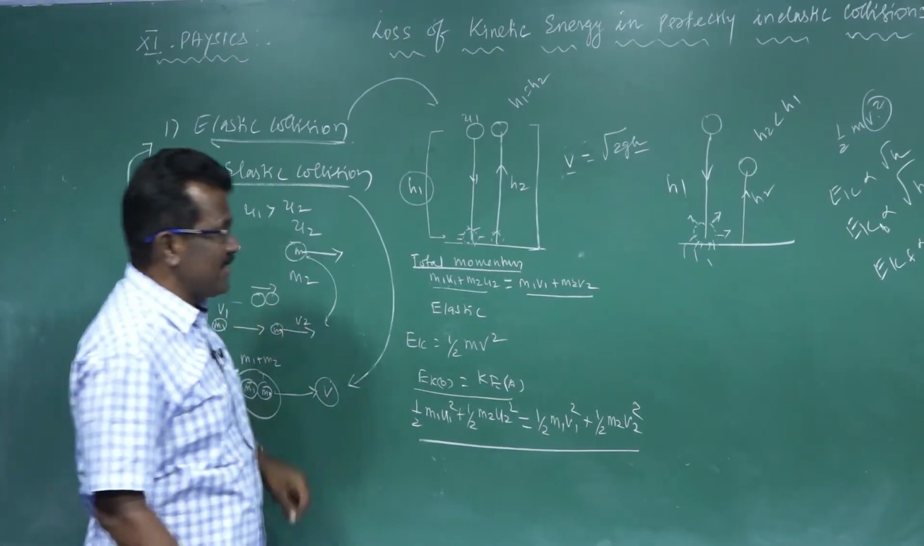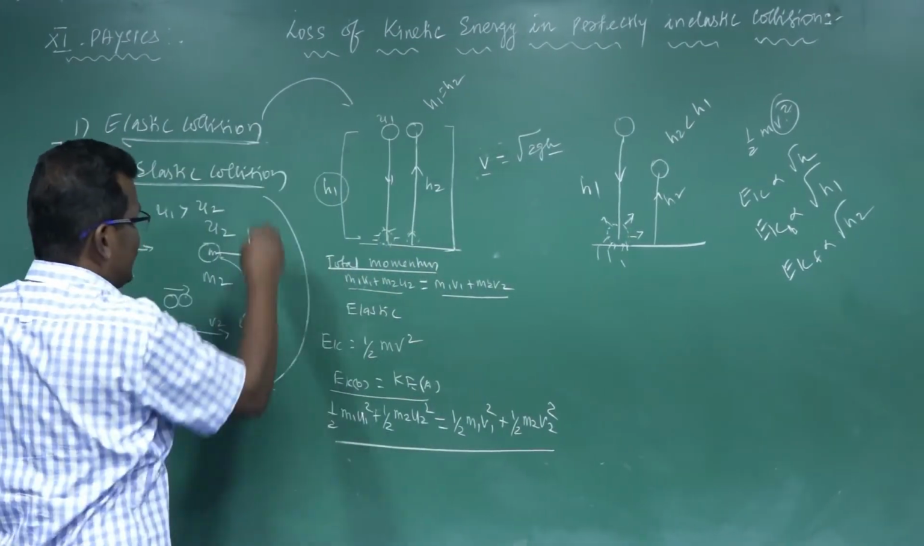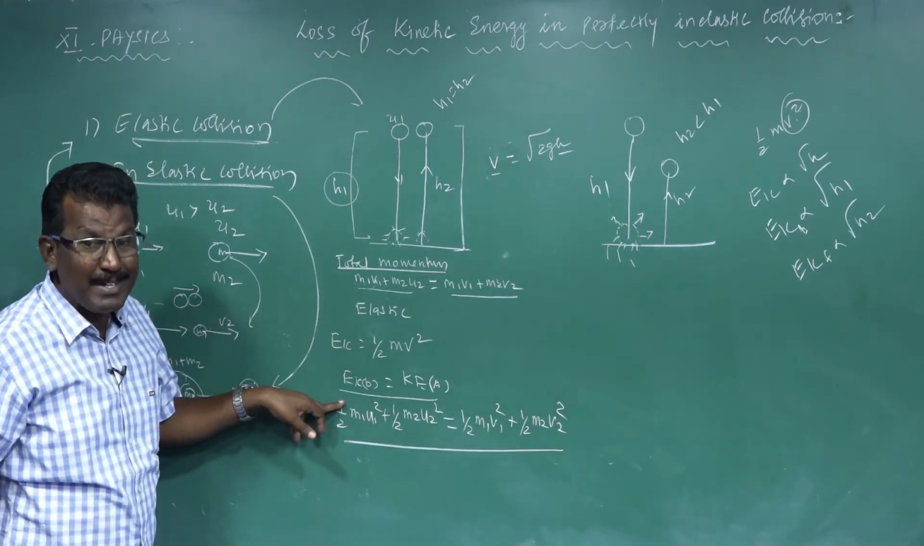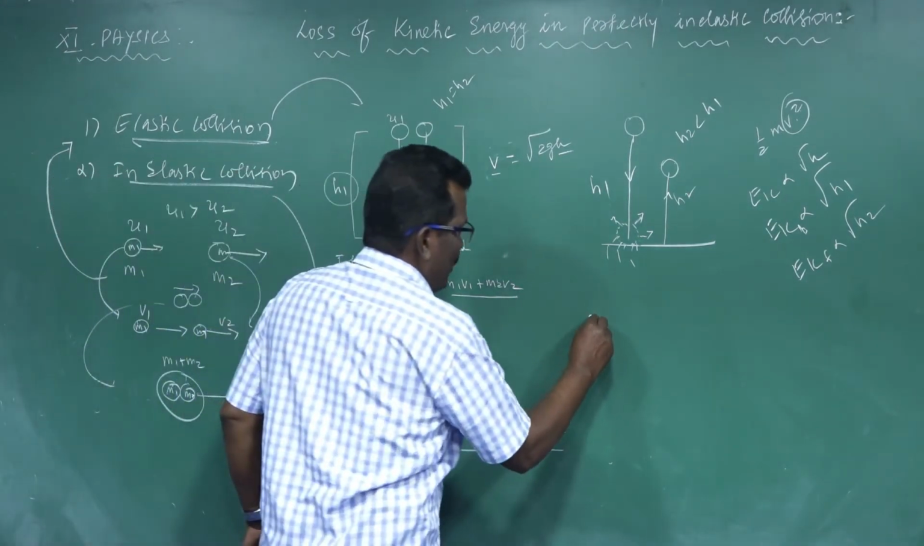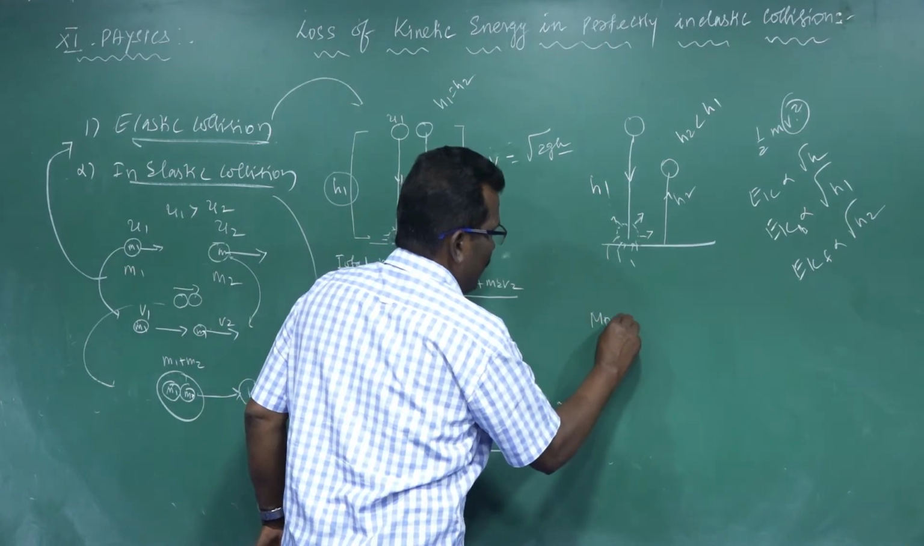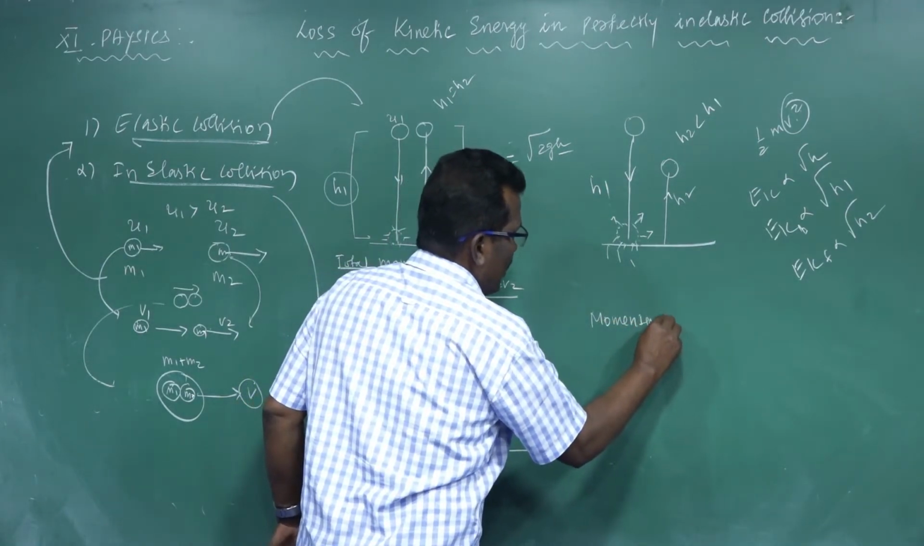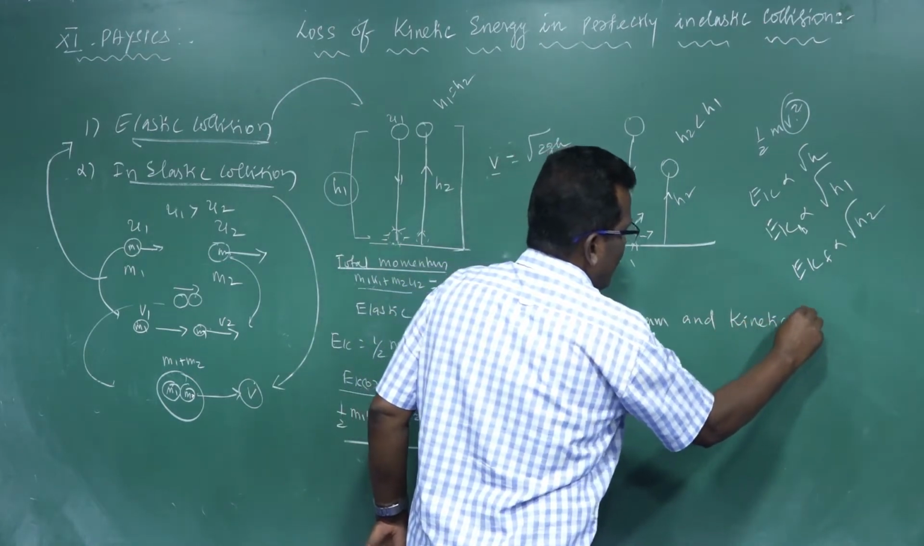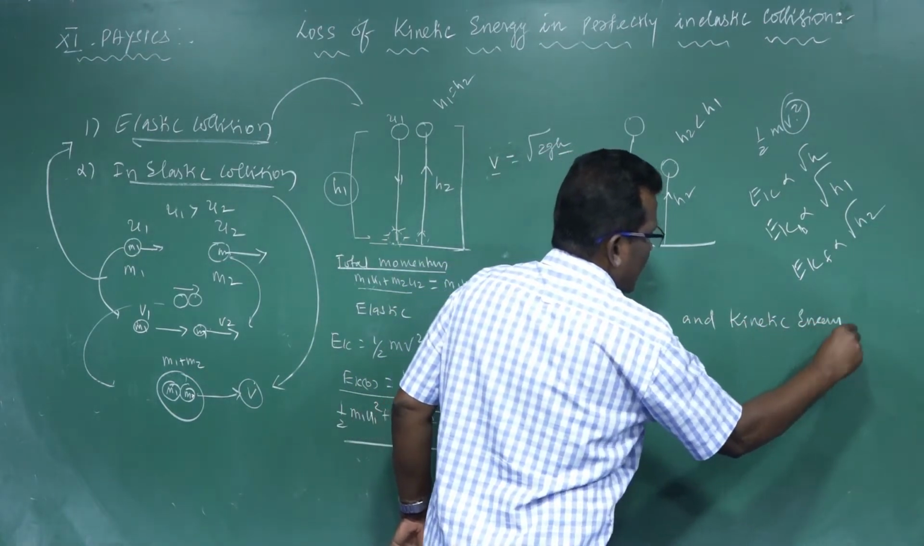But in the case of elastic collision, total momentum and kinetic energy are constant. That means momentum and kinetic energy are conserved.